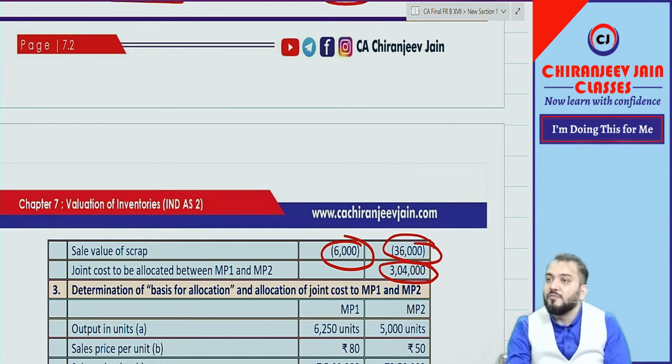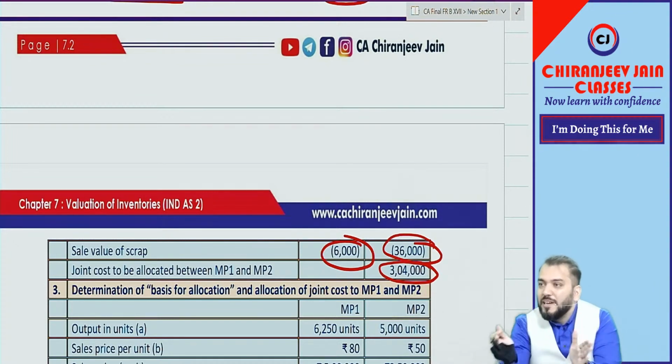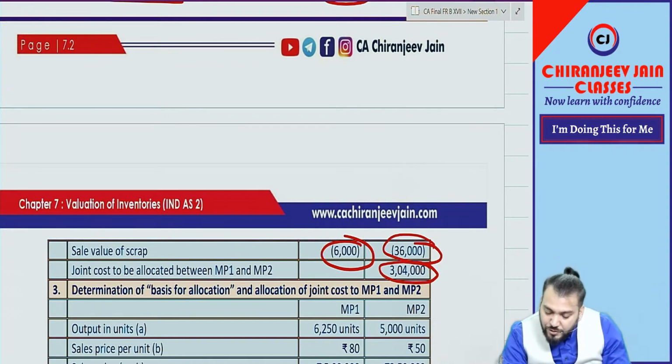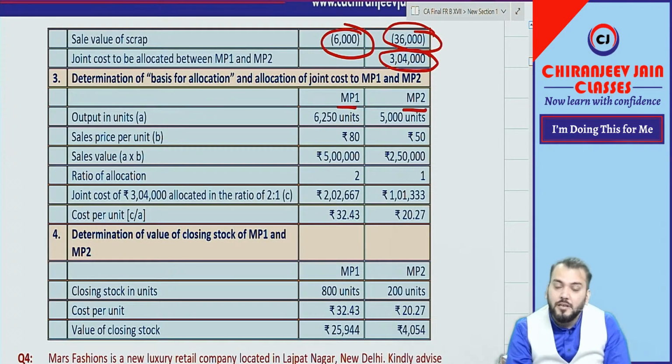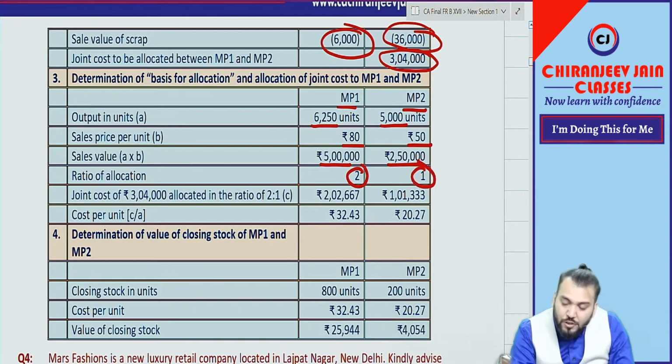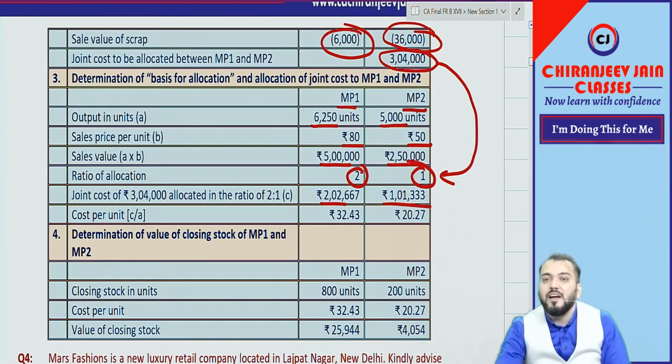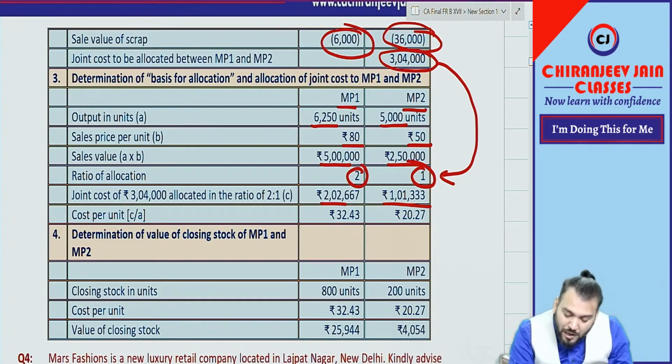Now this 3,04,000 will be allocated in the ratio of sales value of the two main products. So we need to find the allocation ratio for MP1 and MP2. Output given is 625 and 05,000. Sale price given is 80 and 50. So what is the sales value? 5 lakh and 2,50,000. So what is the sales ratio? 2:1. In this ratio the 3,04,000 will be allocated, and this amount will come. We divide by the total output to get the cost price per unit.